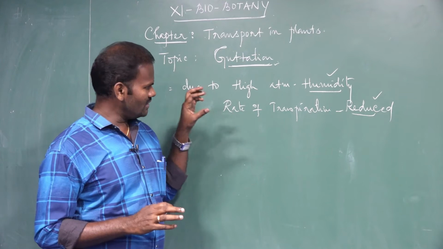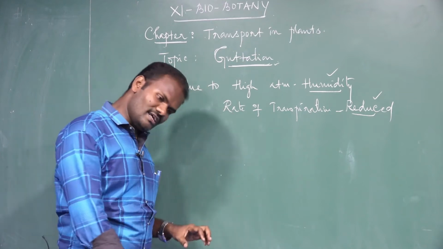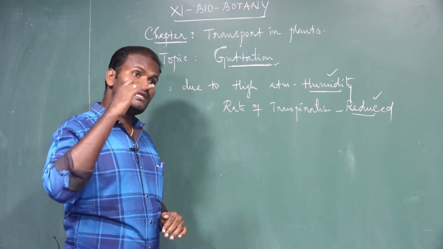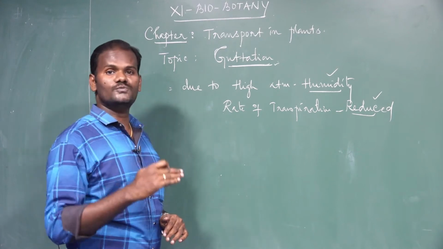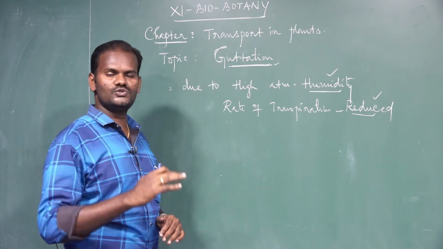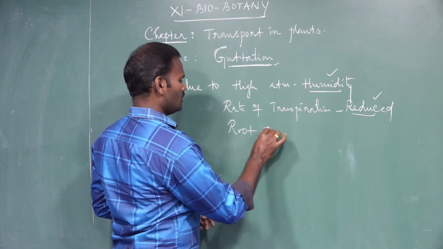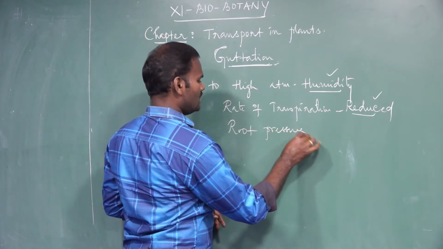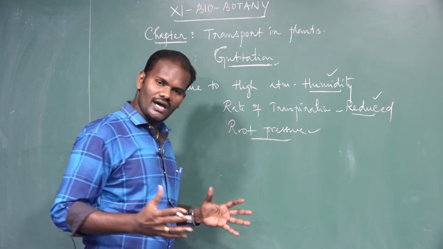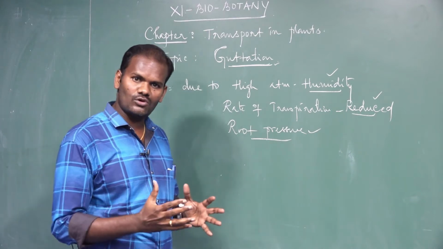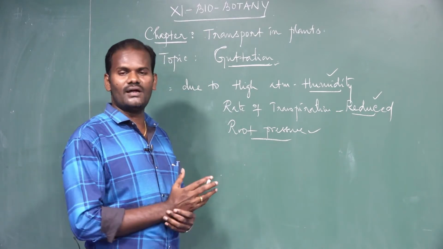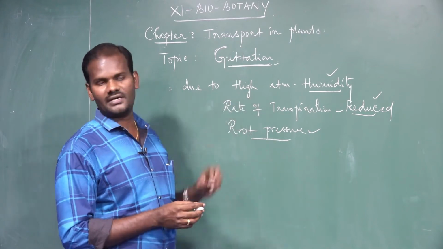But in guttation, water absorption also takes place, but the rate of transpiration is very much reduced. As a result, root pressure is developed, due to the accumulation of excess water in the plant. Under this situation, guttation takes place.